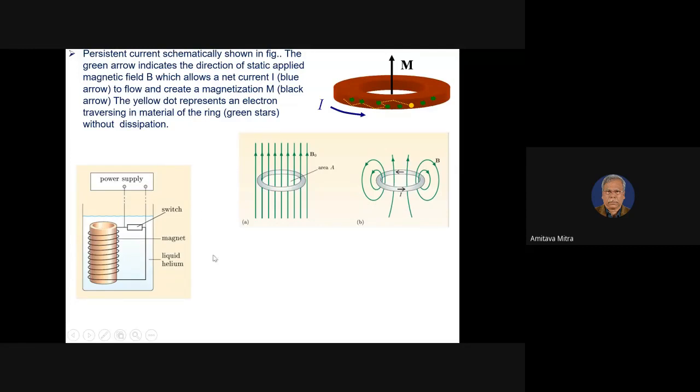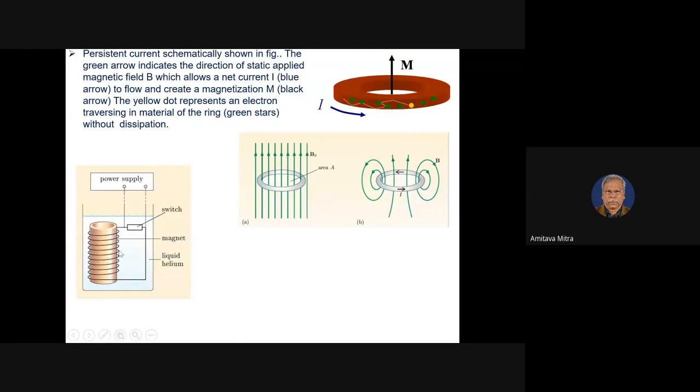So what happens then? You can save a lot of energy, and you can get a magnetic field without applying a continuous energy to the system. Suppose this is your solenoid, and you are giving a current through this.